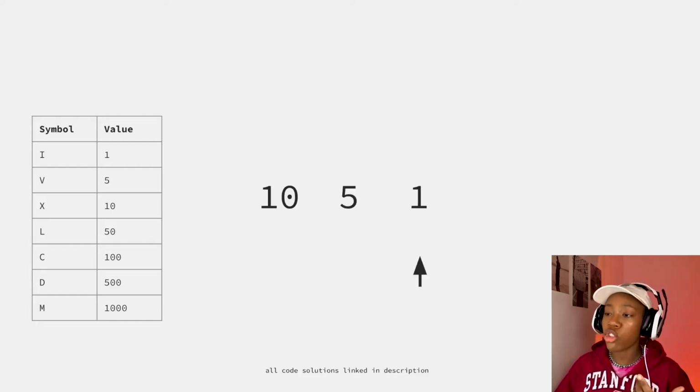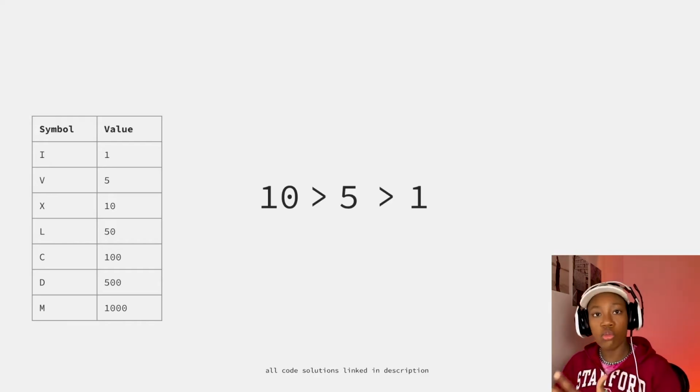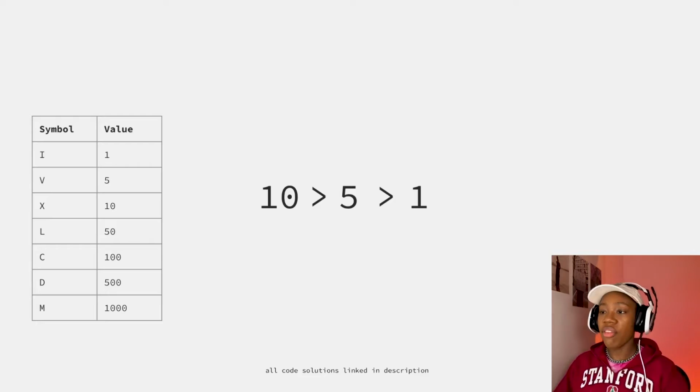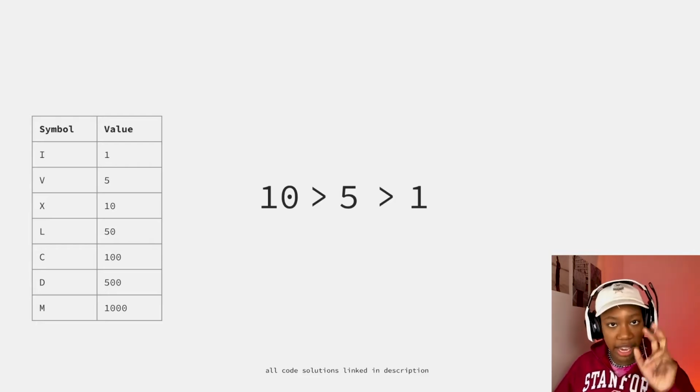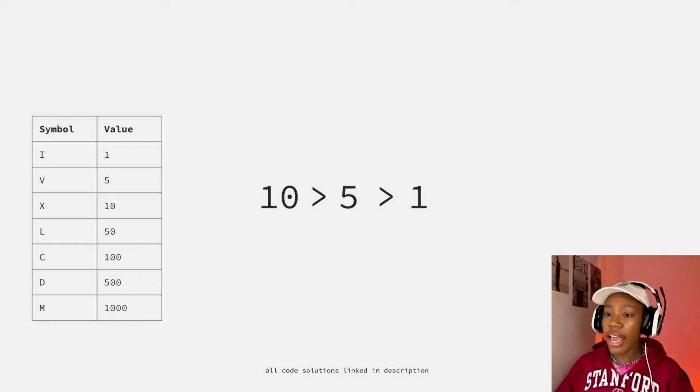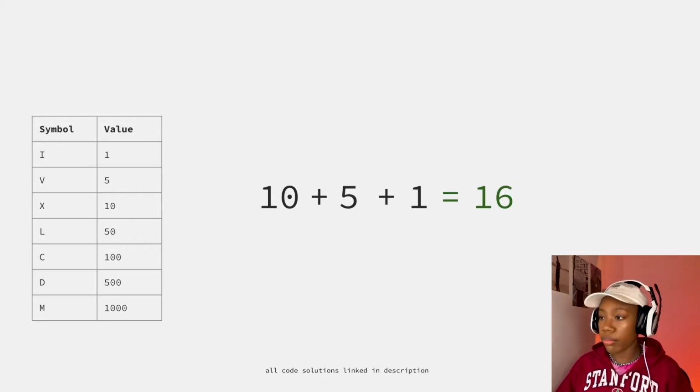We just keep going through the string, and from this point we can see that each one of these numbers is getting smaller and smaller, one after the other. And this is following that usual case, right? The numbers are going from highest to lowest. With that in mind, we can simply add these numbers. There are no edge cases here. There's nothing else that we have to worry about. And we see that this number ends up adding up to 16.